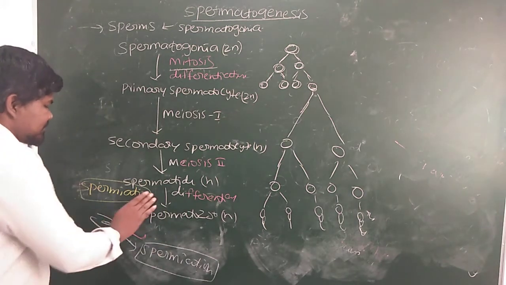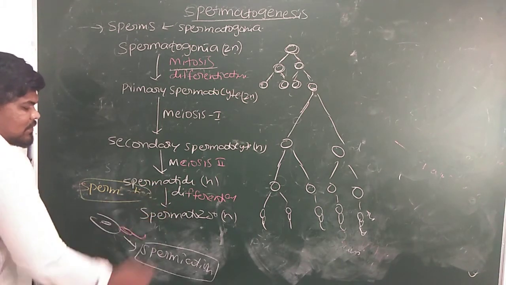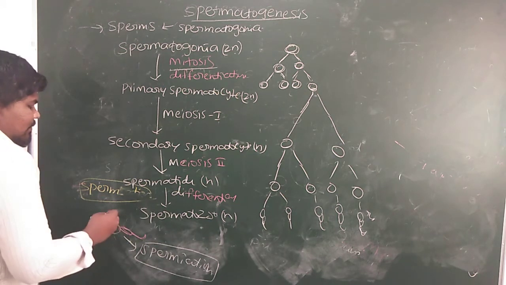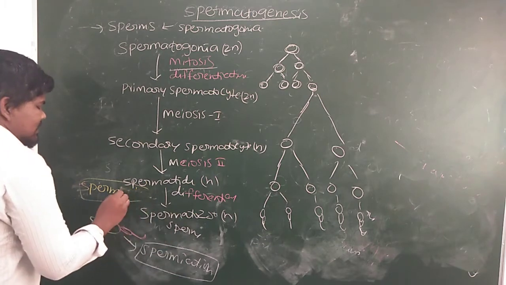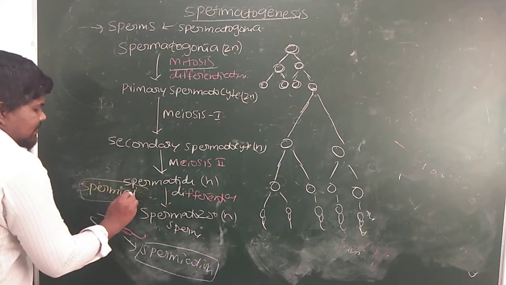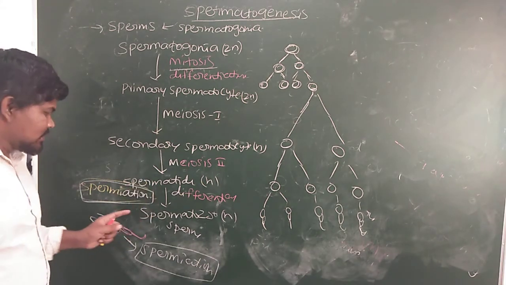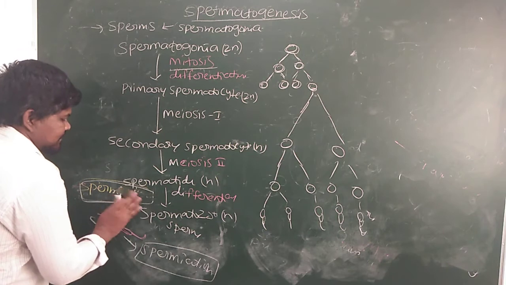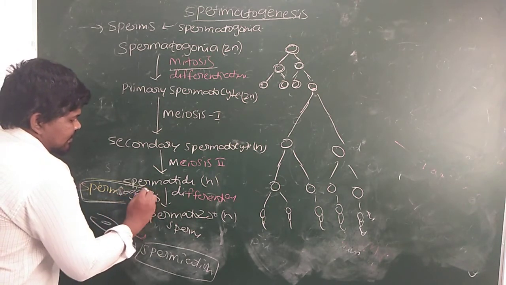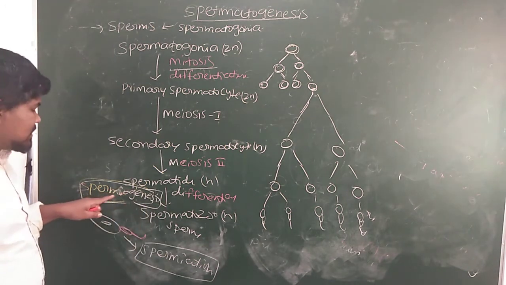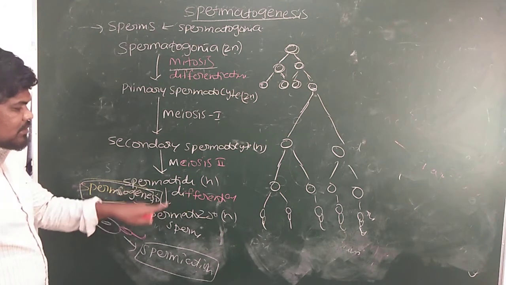After that, spermatids are in the last step. What happens? Spermatids are transformed into spermatozoa. The formation of spermatozoa or sperms from the spermatids is called spermiogenesis. Sorry, not spermiation, spermiogenesis. Spermatogenesis is different, spermiogenesis is different. Spermiogenesis means formation of sperms from the spermatids.